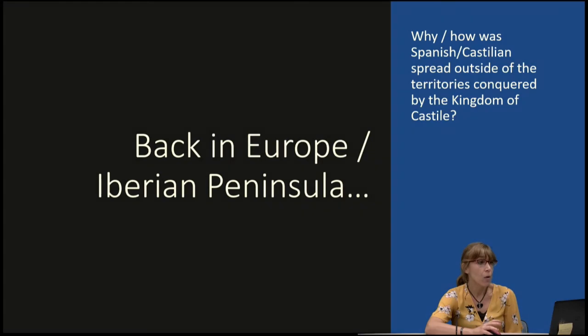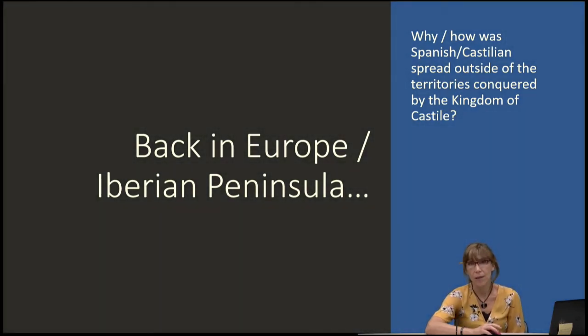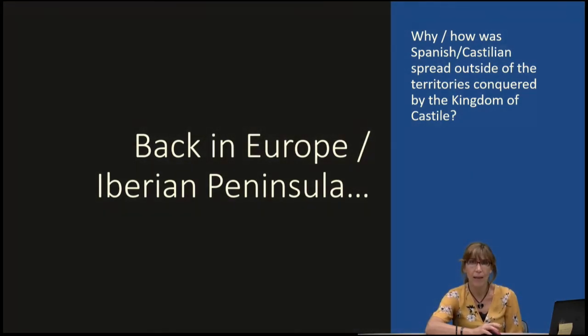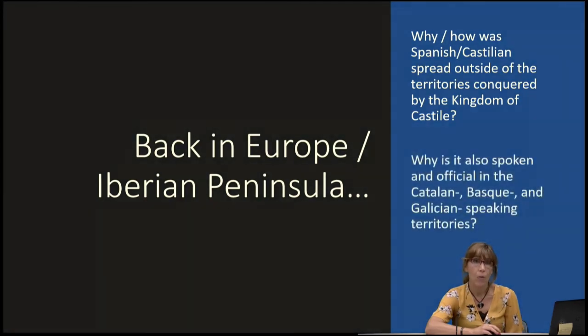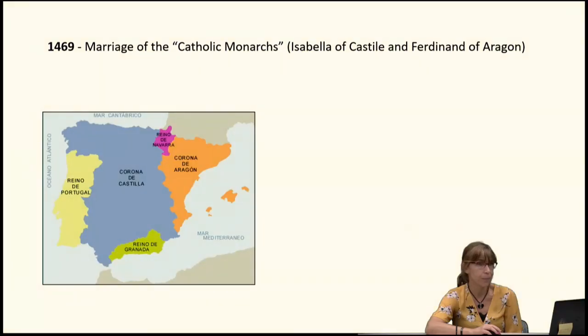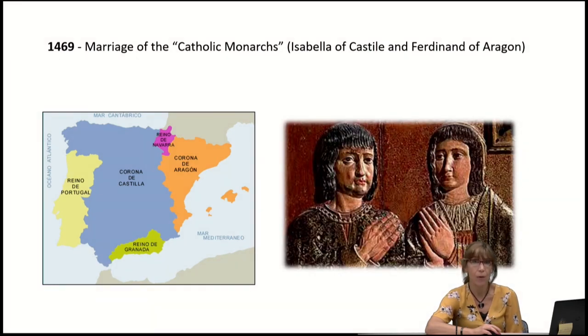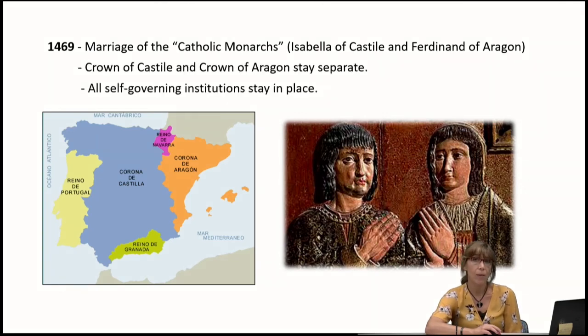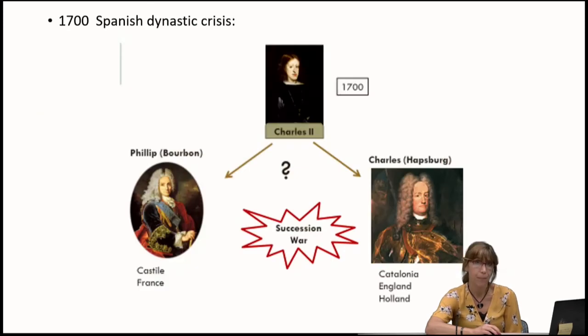So, why or how was Castilian spread outside of the territories conquered by the Kingdom of Castile? And why is it also spoken and official in the Catalan, Basque, and Galician-speaking territories? As you might remember, in 1469, the King of Aragon, Ferdinand, and the Queen of Castile, Isabella, got married. However, the two kingdoms kept their own self-governing institutions and their own laws, and had their own languages.